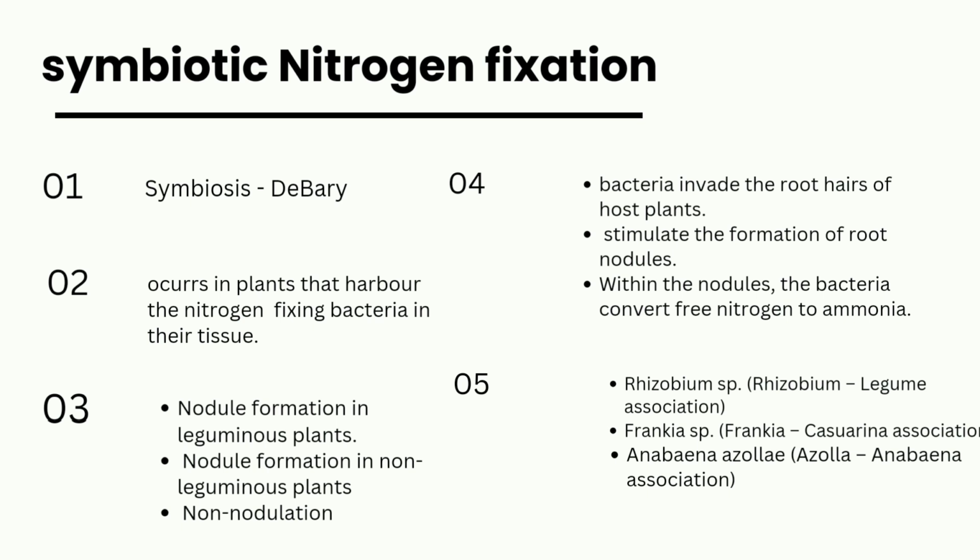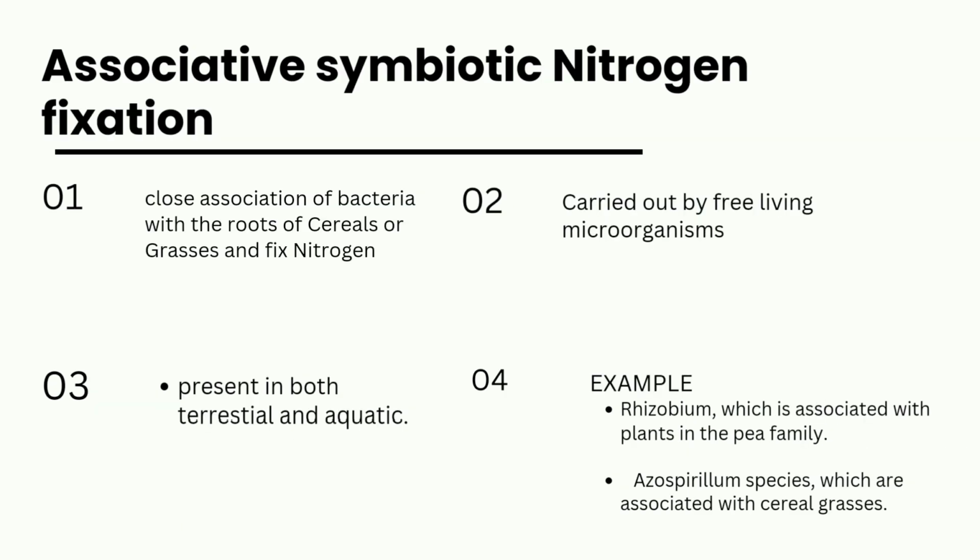At first, bacteria invade the root hairs of the host plants and then stimulate the formation of root nodules. Within the nodules, the bacteria convert free nitrogen to ammonia. So these are examples of symbiotic nitrogen fixation: Rhizobium and legume association, the association of Frankia and Casuarina, and Azolla and Anabaena association.